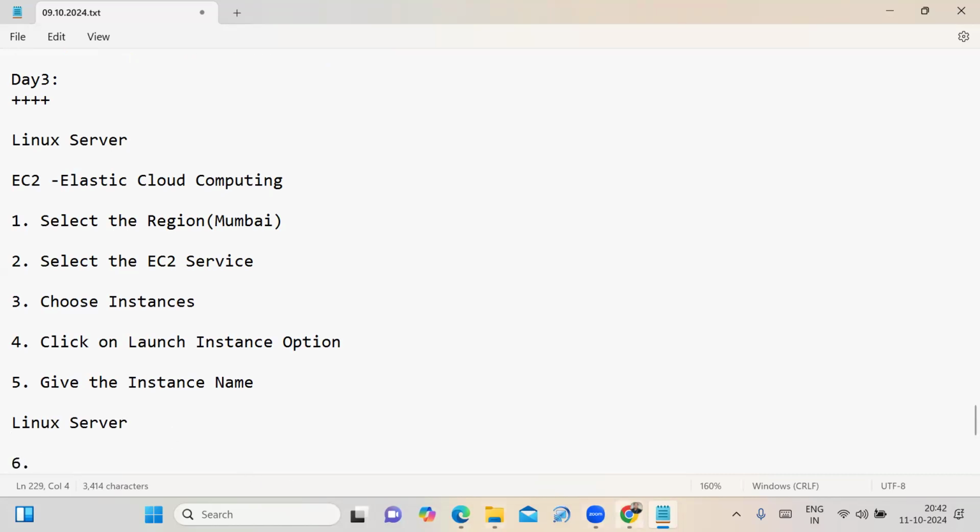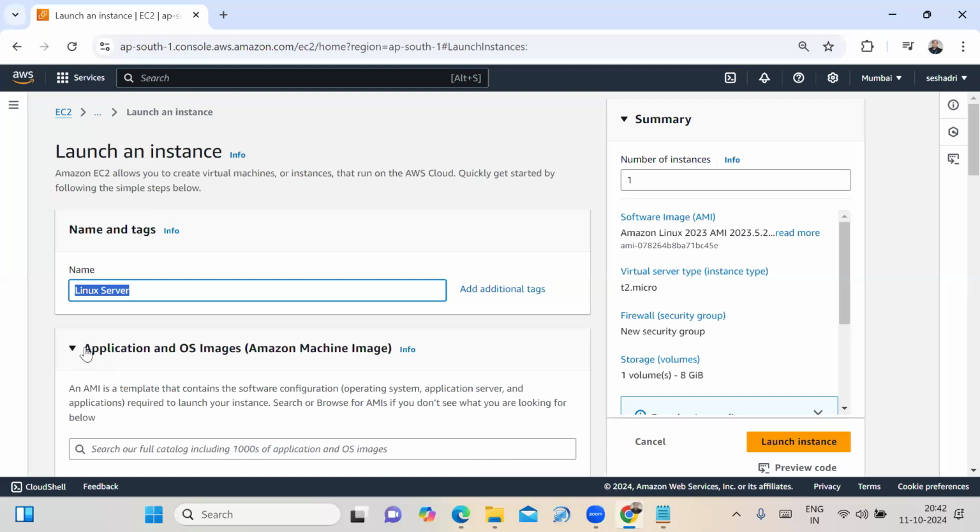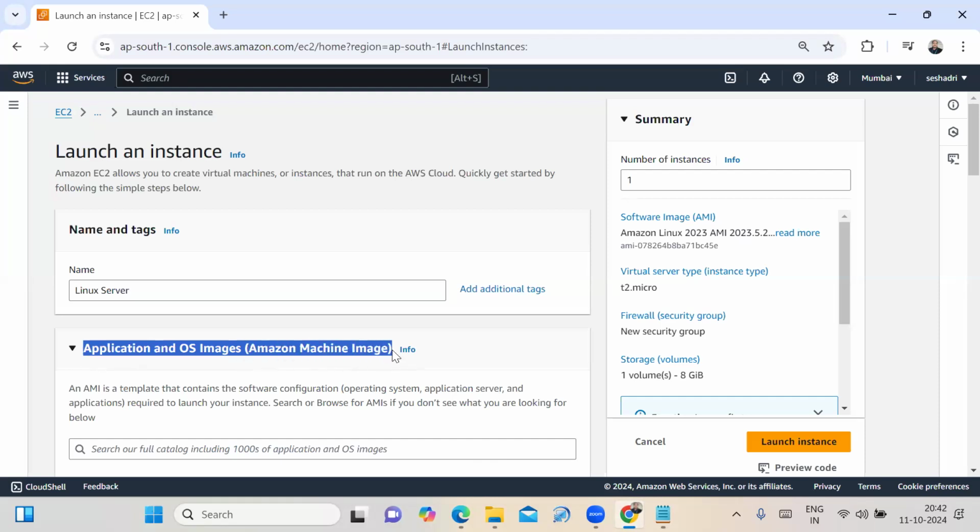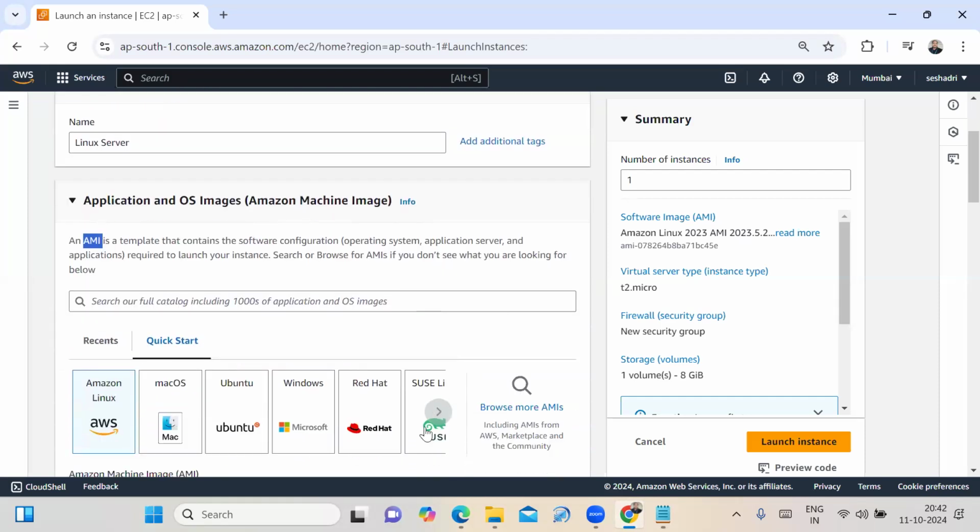Then, what is the next step here? You need to choose the operating system image. The operating system image is nothing but the Amazon Machine Image, in short format denoted as AMI. AMI stands for Amazon Machine Image. It is a template that includes the operating system, application server, and applications required to launch your virtual machine or instance. It's nothing but the operating system image.